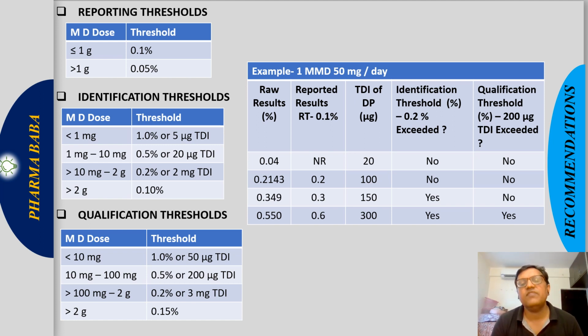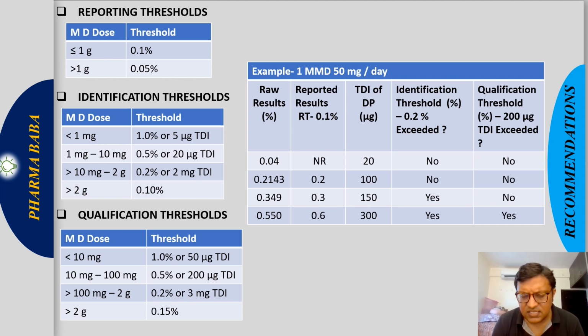Suppose a drug product has a 50 mg per day maximum daily dose. These are the raw data obtained by the analysis. First we need to understand whether these data are to be reported or not. 50 mg per day will fall in the category where the maximum daily dose is less than 1 gram, right? So the threshold will be 0.1%.